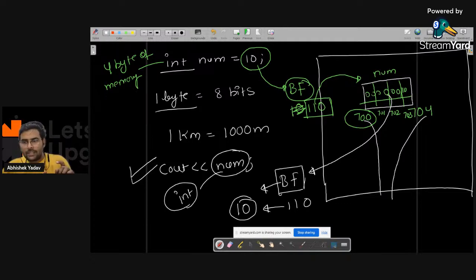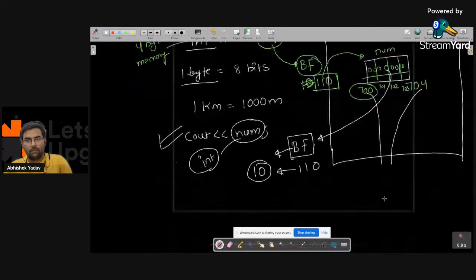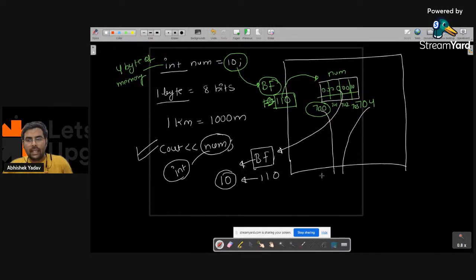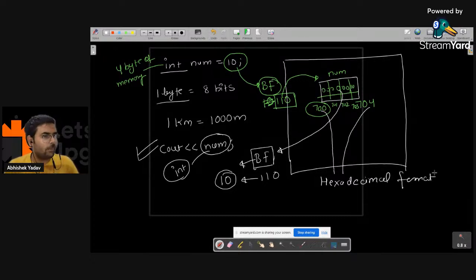Here the address is in hexadecimal format. It is not any random value, this address will be in hexadecimal format. Can you guys write in the comment what is hexadecimal format and what is decimal format? Hexadecimal format, guys. Please write in the chat. What is hexadecimal? Correct. Abhishek is correct here. The base is 16.